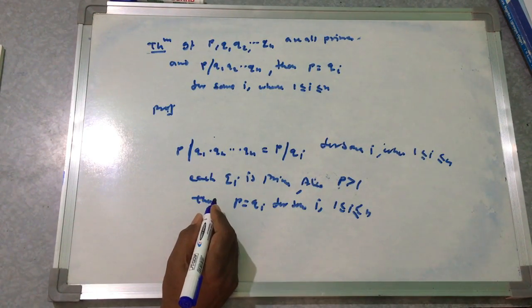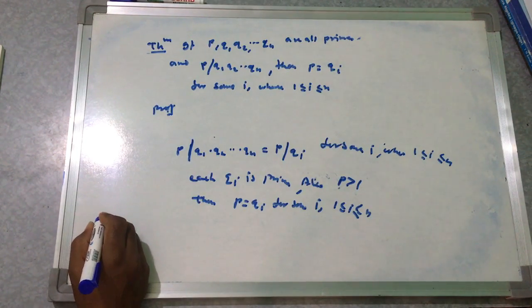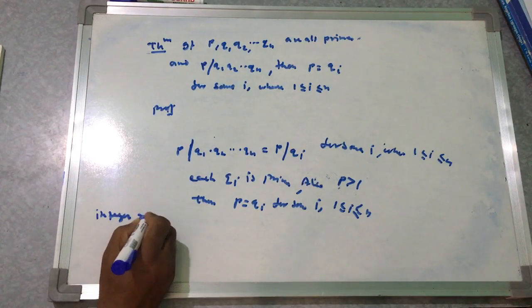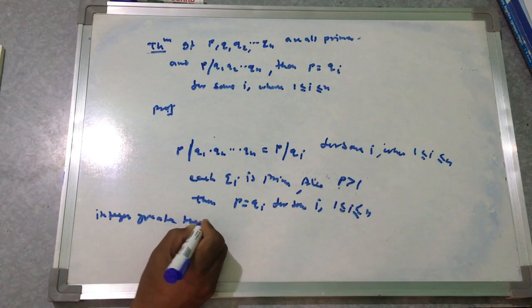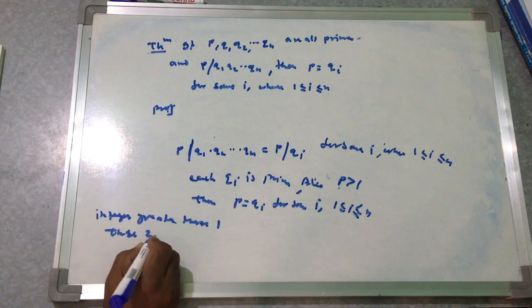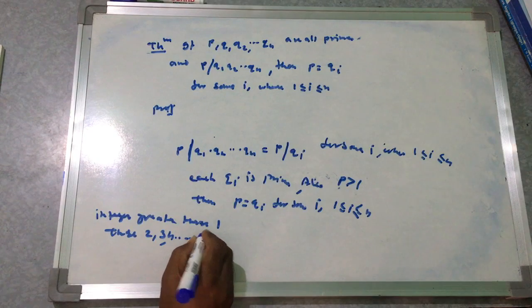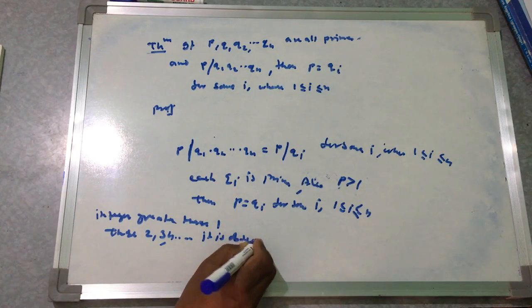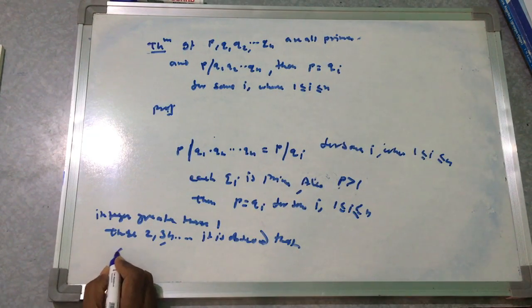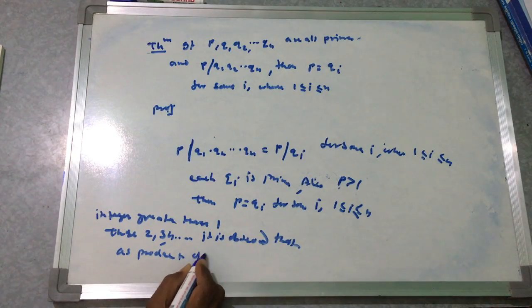So we have considered the integers greater than 1. Here if we consider the integers greater than 1, these 2, 3, 4, it is observed that each integer can be expressed as a product of primes.